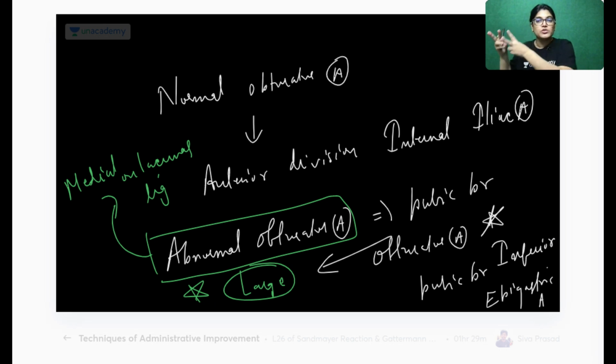And when the surgeon wants to cut the medial aspect, they are going to injure the abnormal obturator artery, and the whole surgical site will be full of bleeding. It becomes very difficult to control the bleeding, and then ligation and suture has to be applied. Okay, so this was one point.